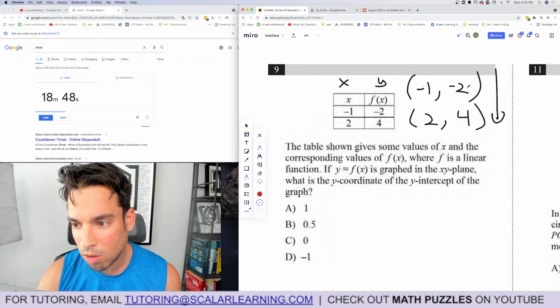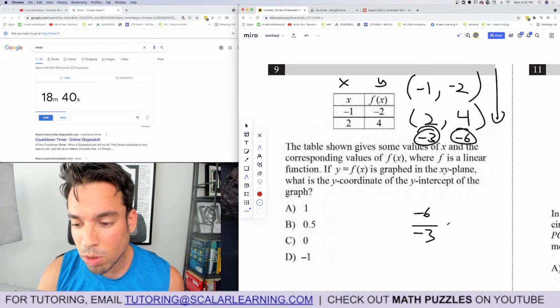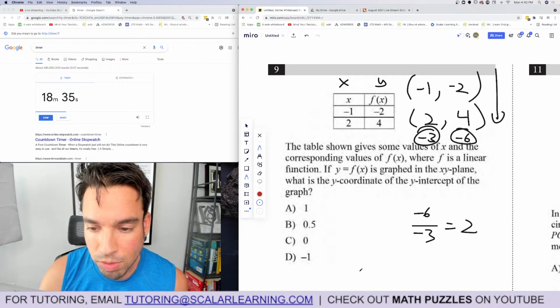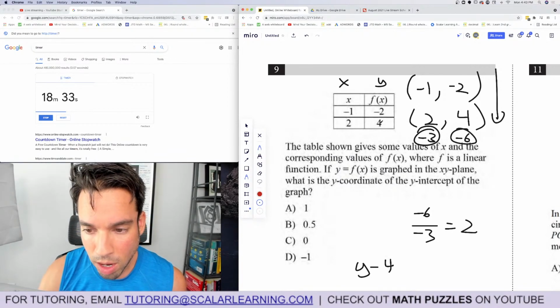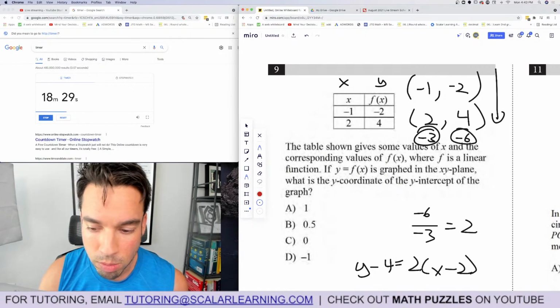I'm going to subtract down. -2 minus 4 is -6. -1 minus 2 is -3. Rise over run, that's my fast way of doing it. -6 over -3, we got a slope of 2. Now I'm going to use point-slope. Choose one of these points. I'll choose the bottom one just for fun. Y minus the y value of the point equals slope times x minus the x value of the chosen point.